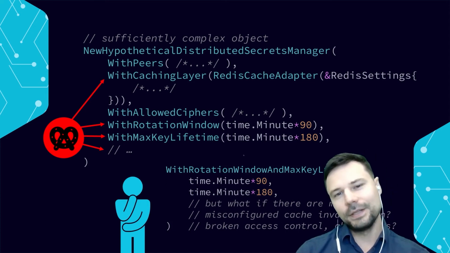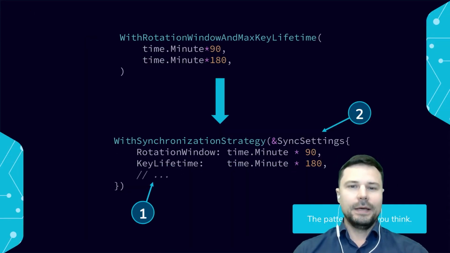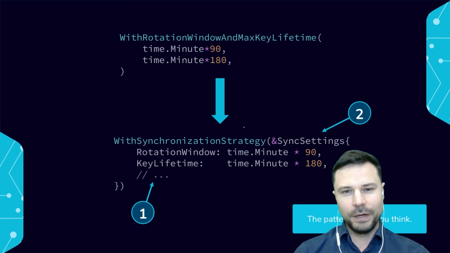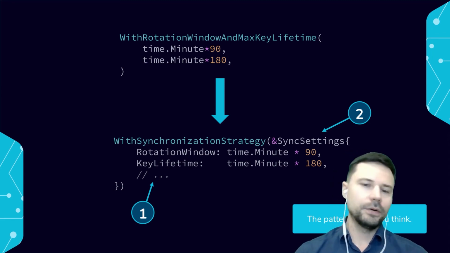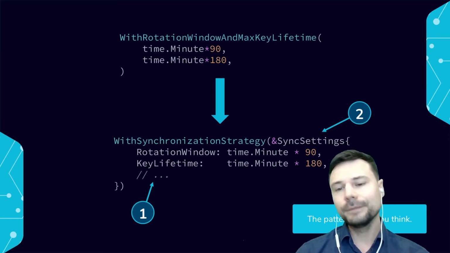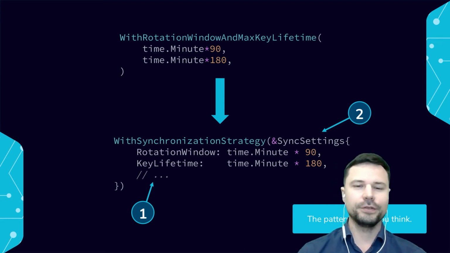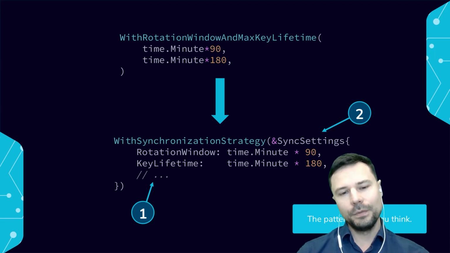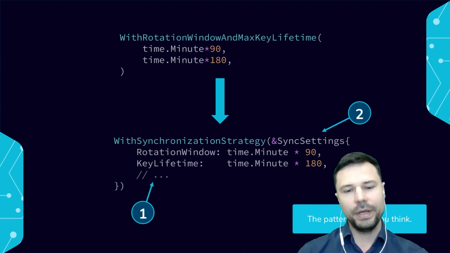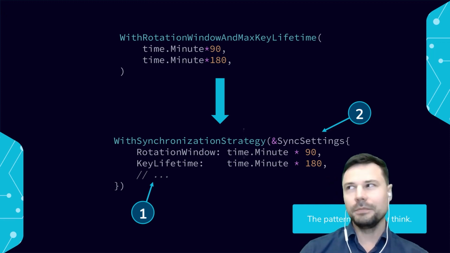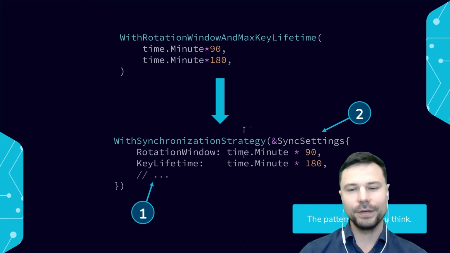Well, we can lean on another initialization strategy, and instead of combining those into one option, we can just create another option. We'll call it Synchronization Strategy, and we'll take a list of keywords in a structure called Synchronization Settings, and we'll put the rotation window and key lifetime there. Leave a comment, because we expect that maybe there'll be more synchronization settings later.